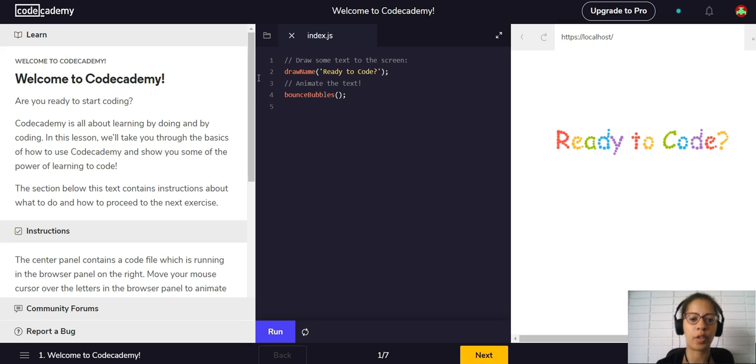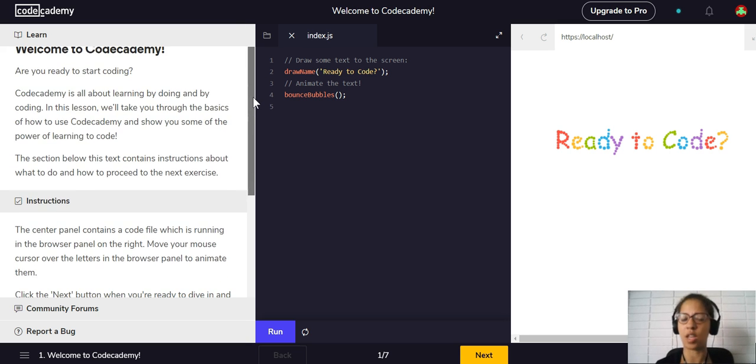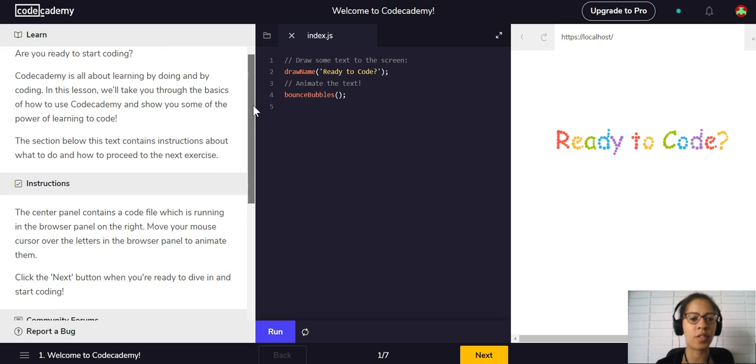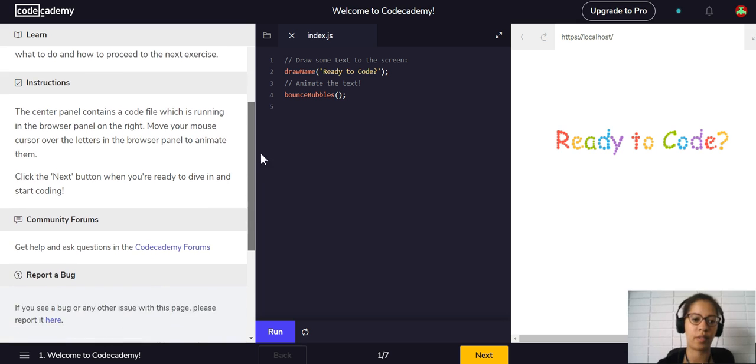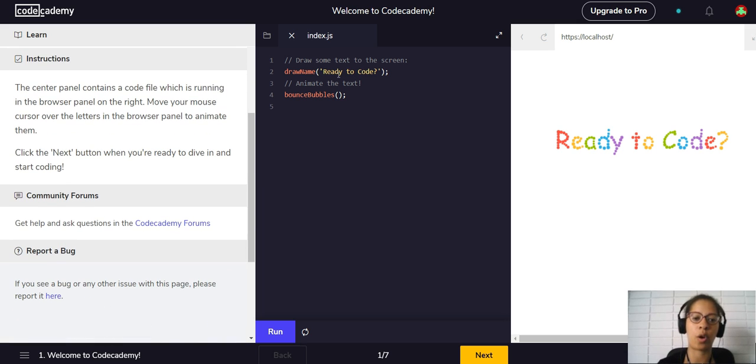So, welcome to Codecademy. Are you ready to start coding? Yes, we are ready. Codecademy is all about learning by doing and by coding. In this lesson, we'll take you through the basics of how to use Codecademy and show you some of the power of learning to code. The section below this text contains instructions about what to do and how to proceed to the next exercise. The center panel contains a code file which is running in the browser panel to the right. Move your mouse cursor over the letters in the browser panel to animate them. Ooh. Click the next button when you're ready to dive in and start coding.